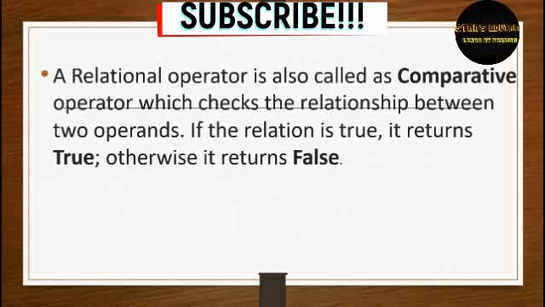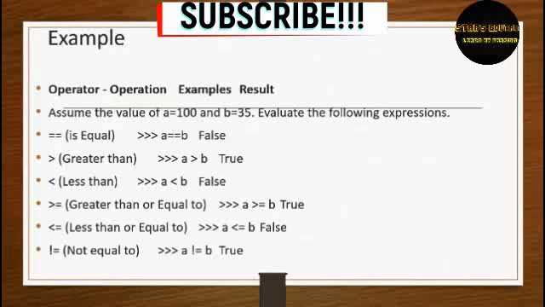This is the key concept to learn. If the relation is true, it returns true, otherwise it returns false, as I told you earlier. So let's see the example in the relational operator. For example, we are assuming a equals to 100 and b equals to 35. So evaluate the following expressions. Equals to is a sign to compare a and b. If a equals b, it means that it is false. We already know, because a does not equal b, since a is greater than b.